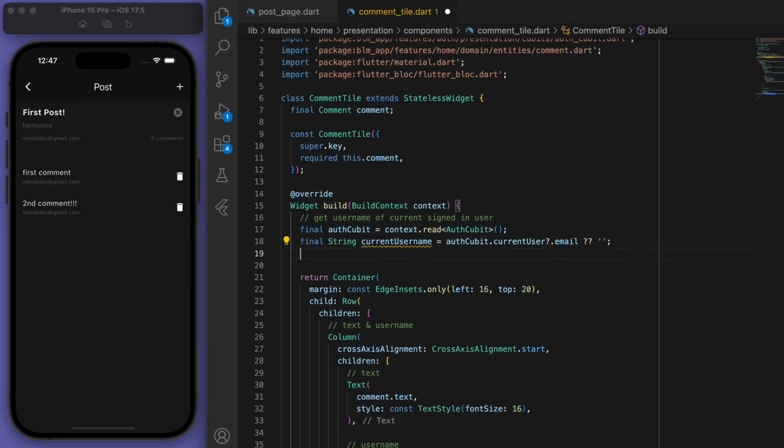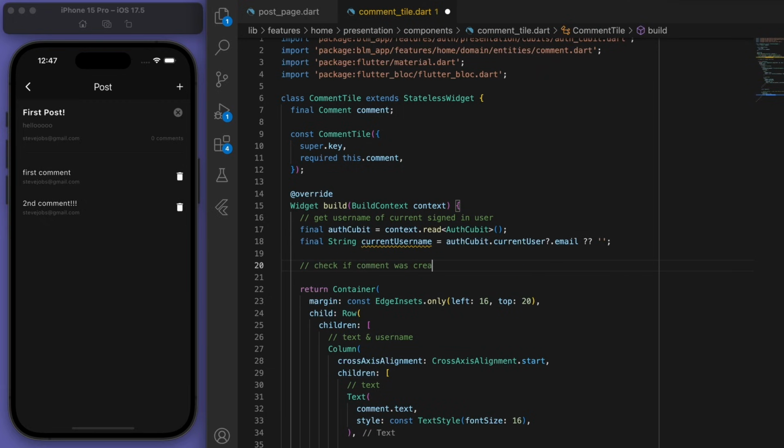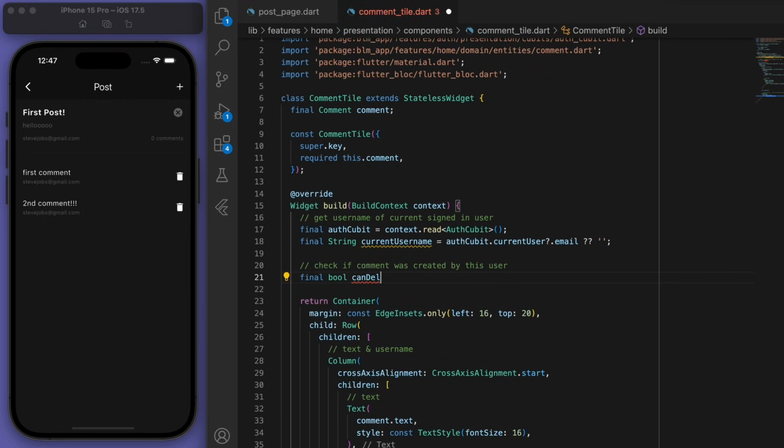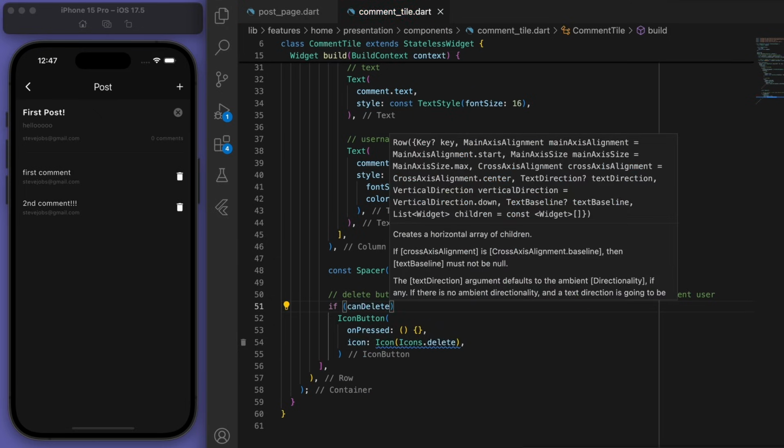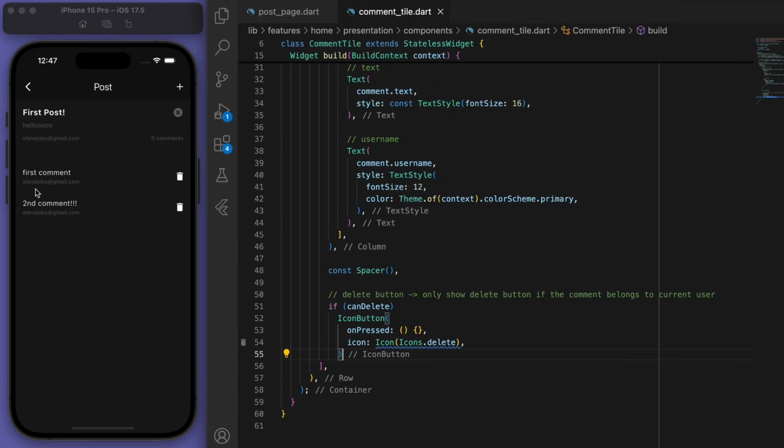So once we have the current username, let's check if the comment was created by this user and put it in this can delete boolean. So if this user can delete it because they own the comment, then we'll show the delete button.